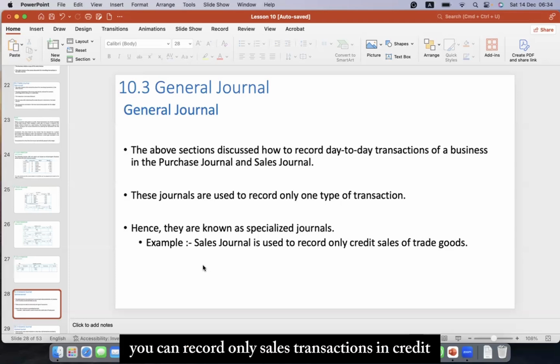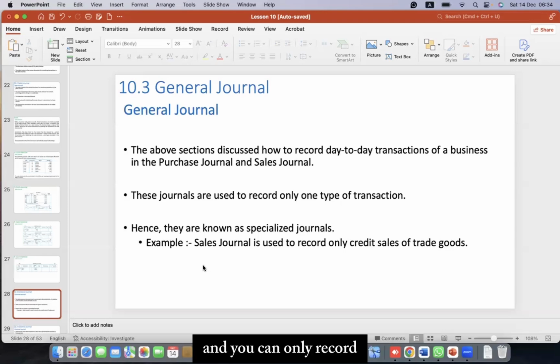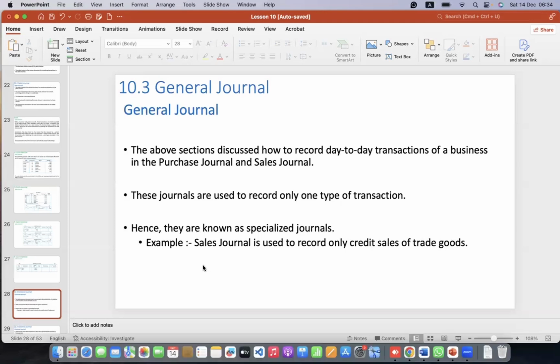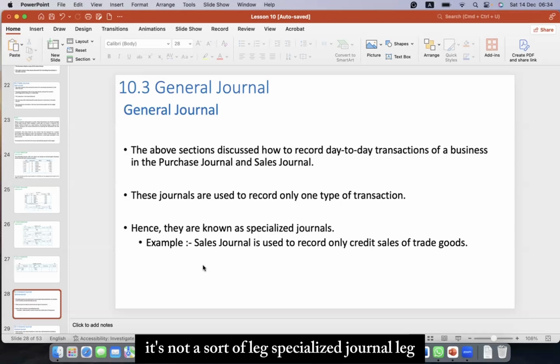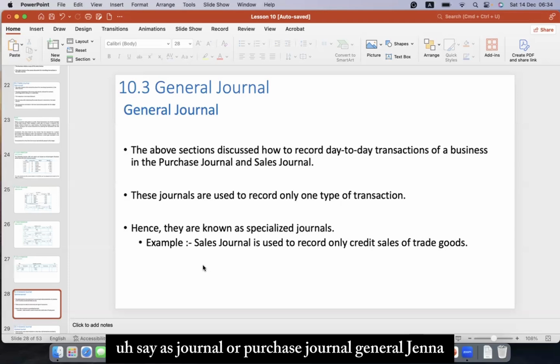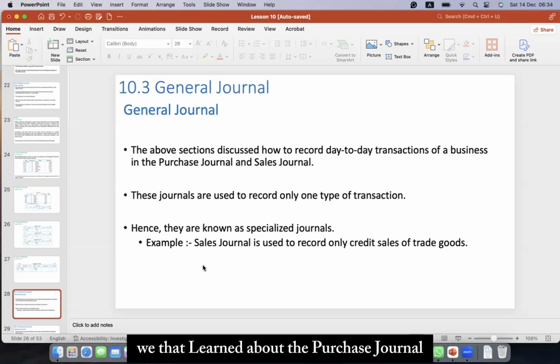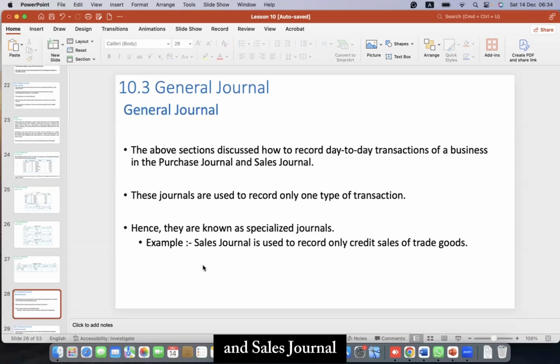You can record only credit sales transactions in the sales journal, and you can only record credit purchases in the purchase journal. Okay. So the general journal is not a specialized journal like the sales journal or the purchase journal.